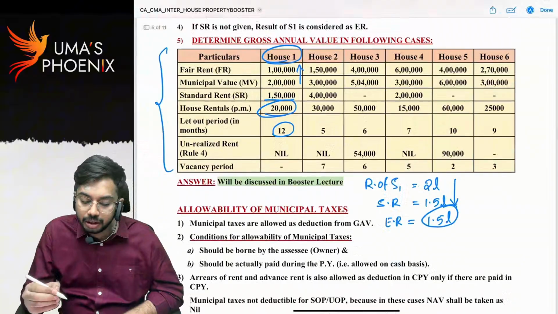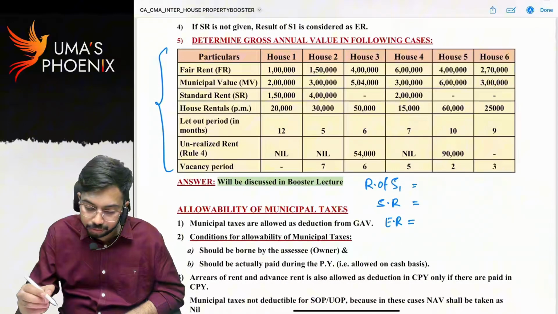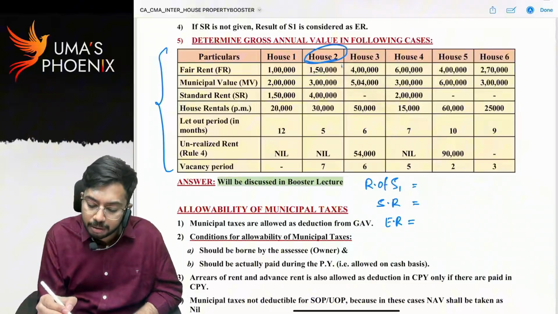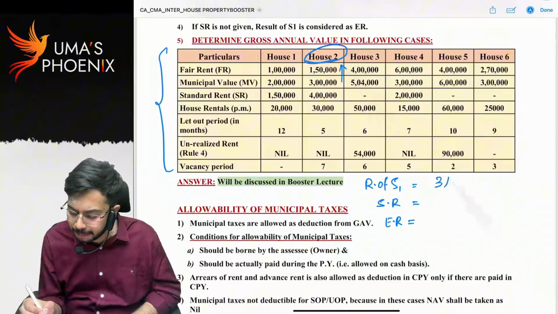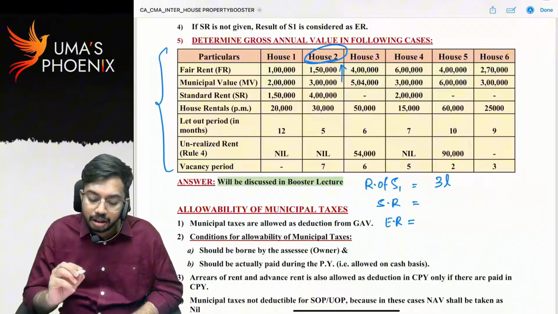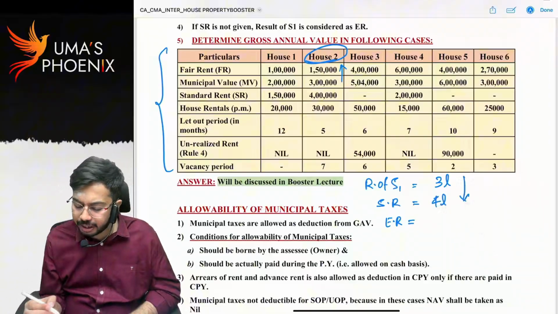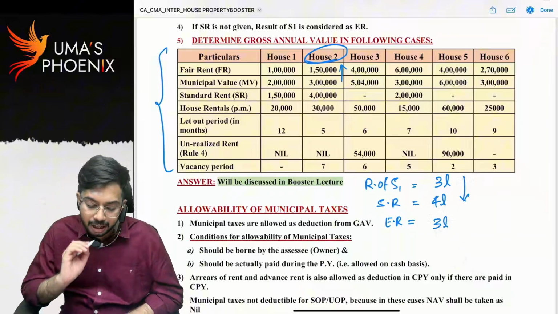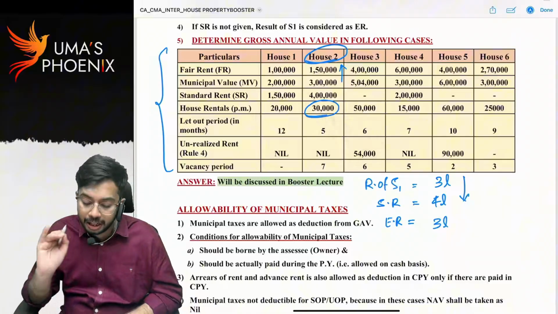Next, case 2. House property 2. Fair rent or municipal rent, whichever is higher means how much? 3 lakhs. So the result of step 1 is 3 lakhs. Standard rent is 4 lakhs. So the result of step 1 or standard rent, whichever is lower means expected rent is 3 lakhs. Actual rent. House property is let out for 30,000 rupees.